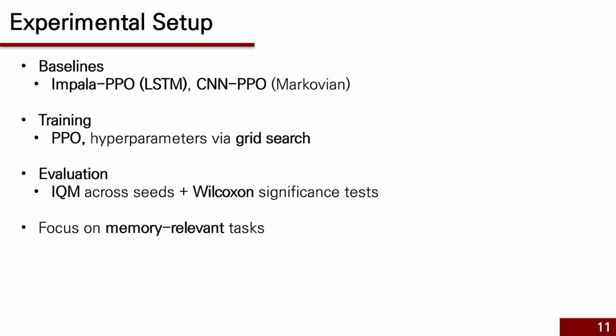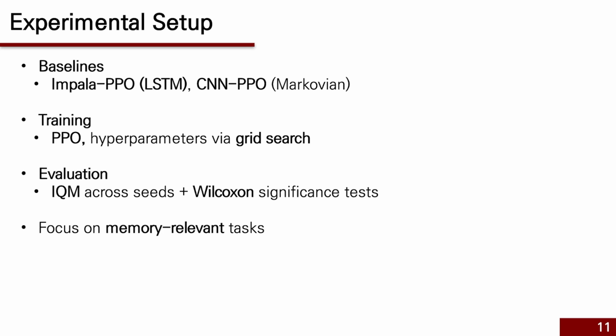Now let's briefly go over the experimental setup. HELM is compared against two baselines. First, IMPALA PPO with LSTM, which has a recurrent memory module trained end-to-end. And second, CNN PPO, a simpler feed-forward policy that treats the environment as fully observable, serving as a Markovian baseline.